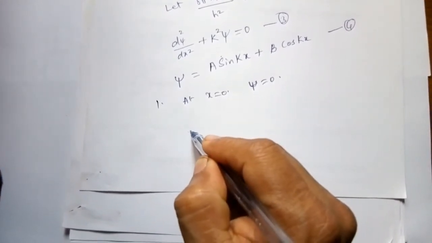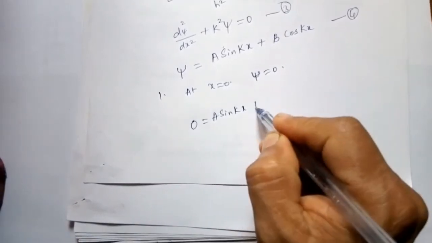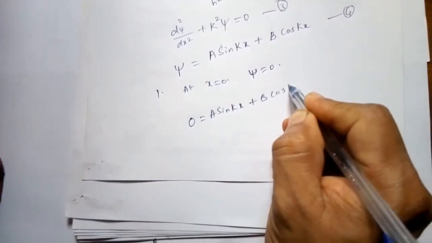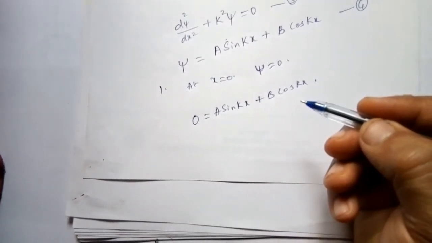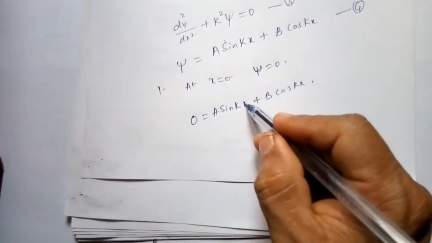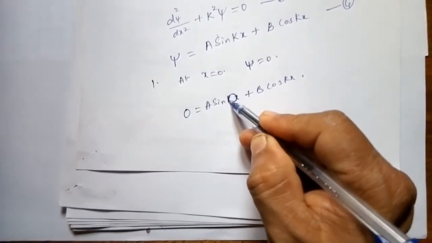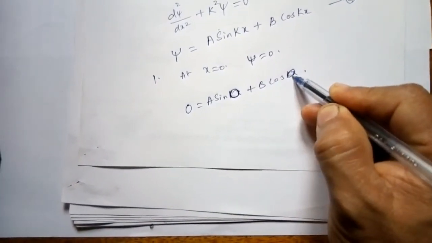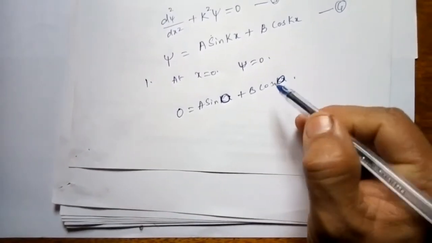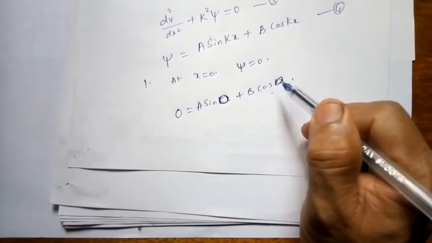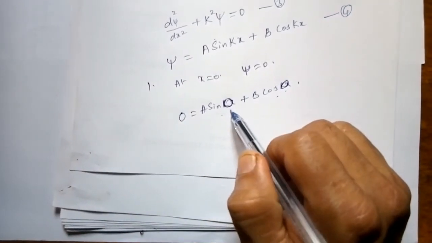So 0 is equal to A sin kx + B cos kx. Of course, x is equal to 0, so this becomes sin 0, cos 0. Cos 0 is equal to 1, sin 0 is equal to 0.